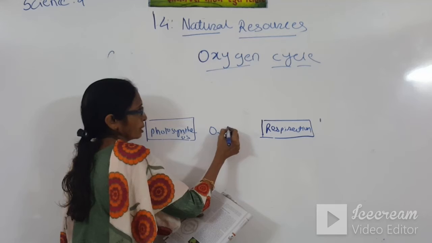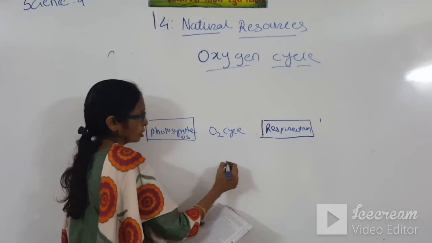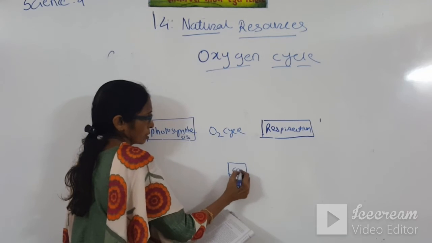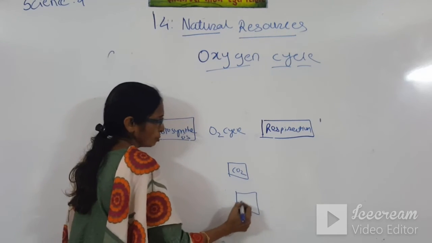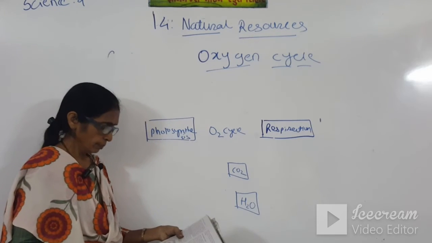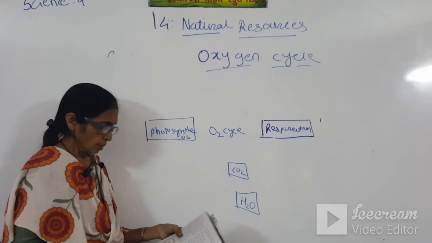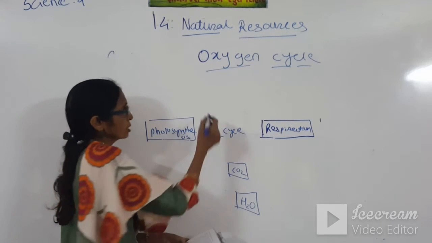O2 cycle. Oxygen means O2 cycle. CO2, H2O. H2O means water, students. This is the molecular formula of water. Organic molecules, C6H12O6